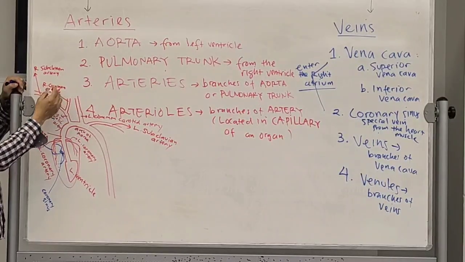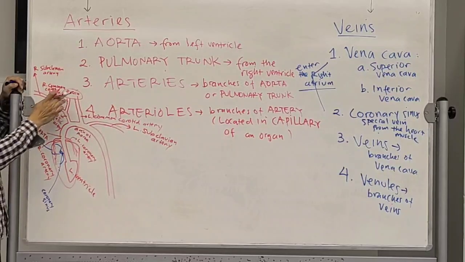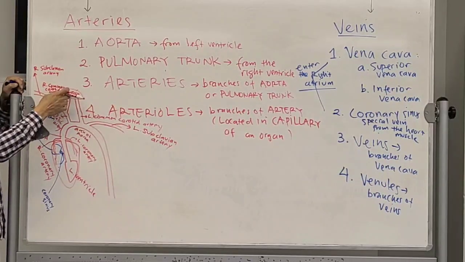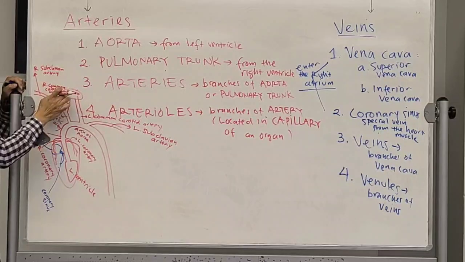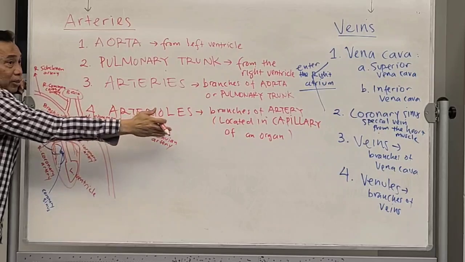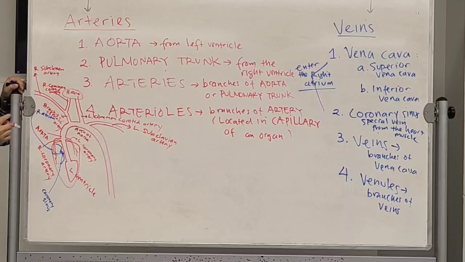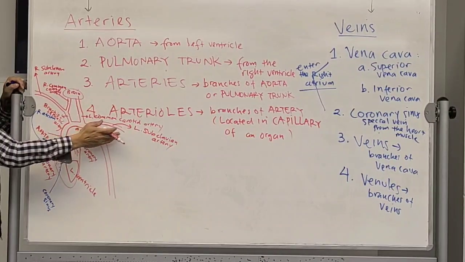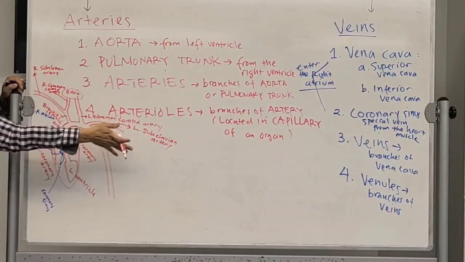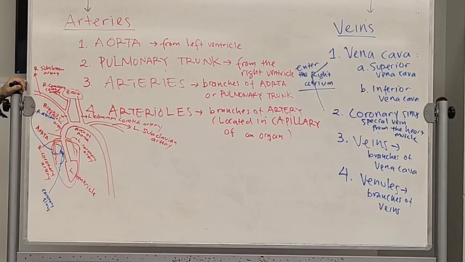This common carotid artery, left and right, will go to the brain. So let's say this is the brain. I will not draw capillaries in the brain because it's a very small space, but I'm going to give you an example of capillaries on another organ. We're going to use another bigger picture on the other side. But there will be capillaries in the brain. The same thing, the one that goes to the arm, there will be capillaries in your arm muscle. The same thing with the right and the left side. You follow this one first, right?